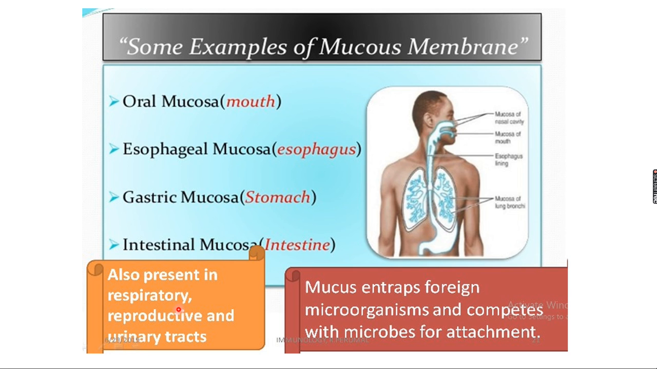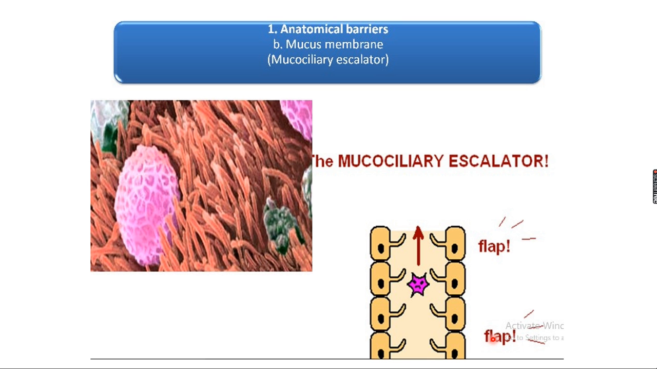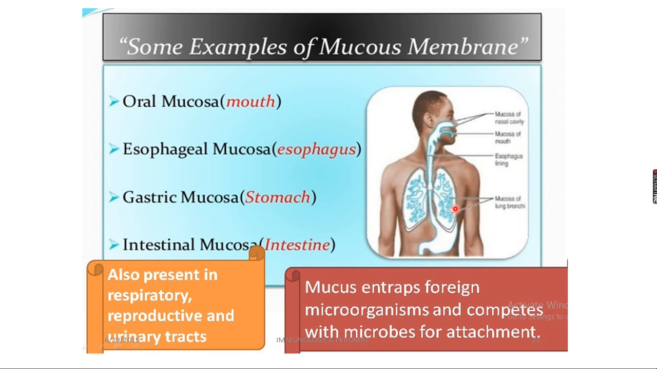And this is also present in the respiratory tract. I said nasal pathway, nostrils. You can see the cilia is also present to entrap the pathogen. It is also present in the respiratory, reproductive and urinary tract. So this is very important. The mucus entraps the foreign microorganism and competes with the microbes for the attachment. So what is entrapping? The mucous membrane, with the help of ciliary activity, shows a lashing movement and pushes the germs. Bacteria that enter inside are pushed out. Right? Clear? Mucous membrane.